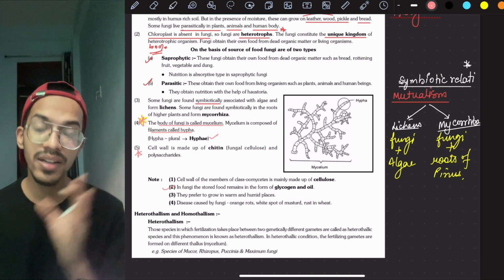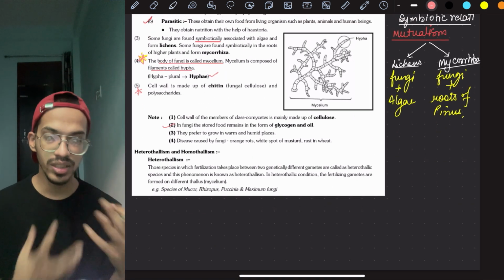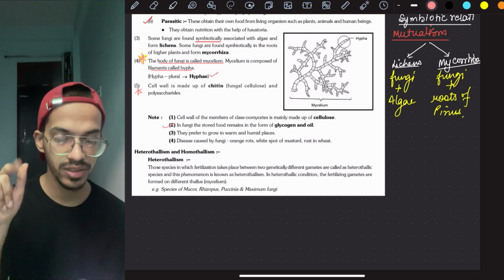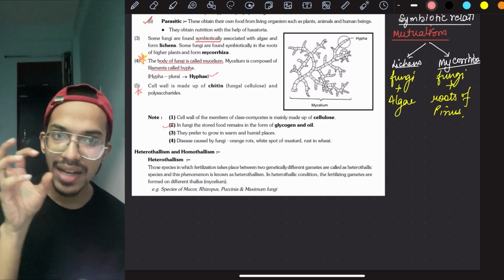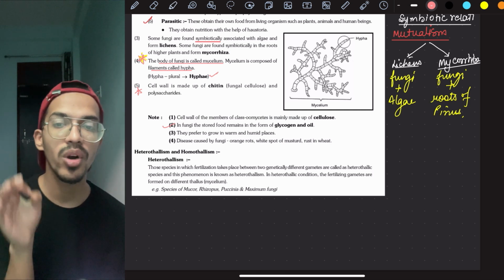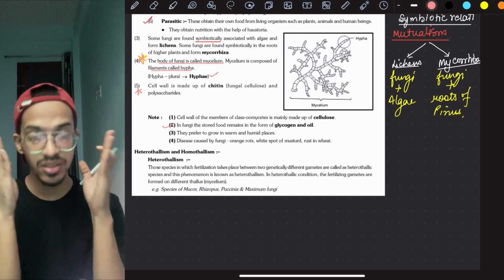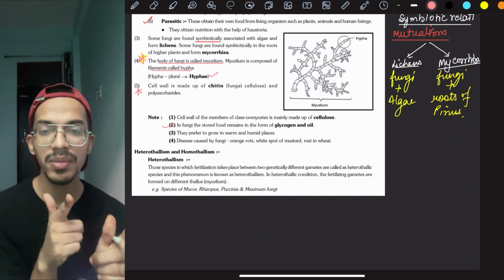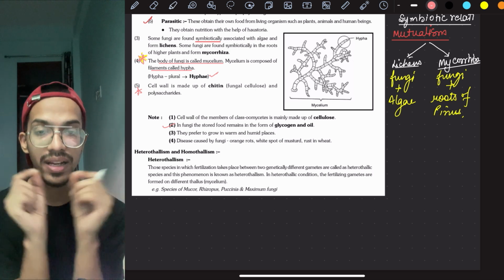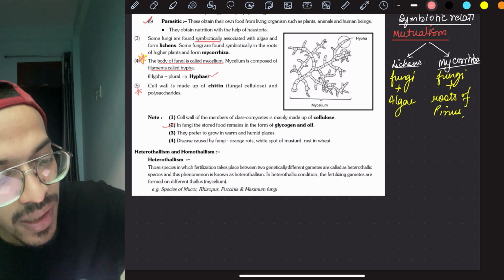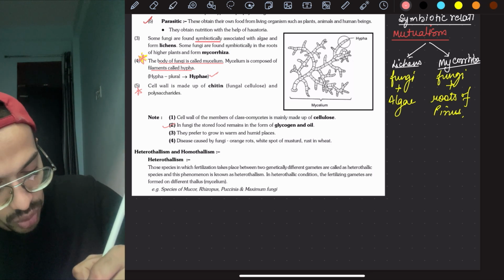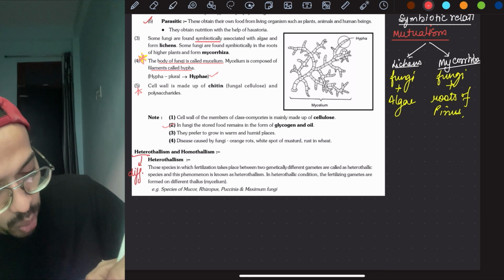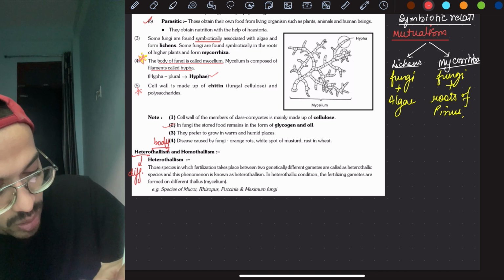The next thing is the difference during the time of fertilization, how it could be different. There are two terms which we will learn, heterothalism and homothalism. Thalism means body. If the male and female body is different, means it is structurally different, we call it heterothalism kind of fungi. If male and female body looks similar, we call it homothalism. So hetero means different, you know this from the last lecture. Thalism means body. Homo means same.